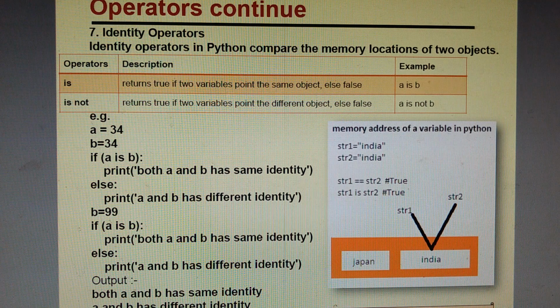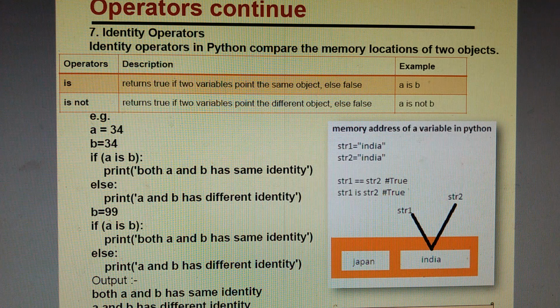Identity operators. Now we have two identity operators here to compare the memory location of two objects: is and is not. Is returns true if two variables point to the same object, else false. Whereas is not returns true if two variables point to different objects, else false.